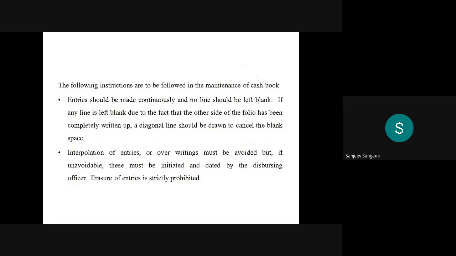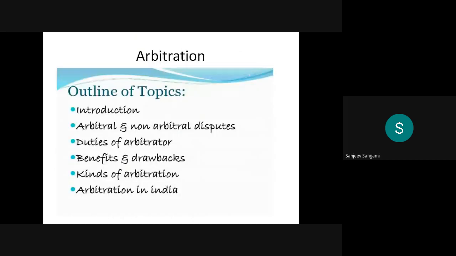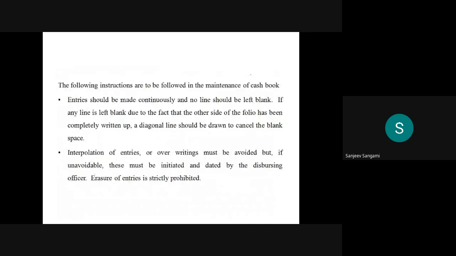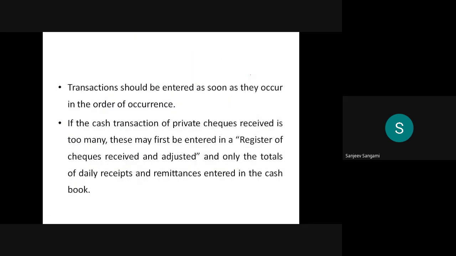Some of the instructions that have to be followed during the maintenance of the cash book, I will explain in the next class. Another 1 or 2 classes are required, and we'll try to finish this third module.